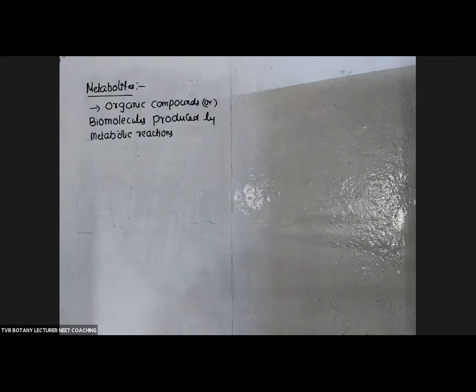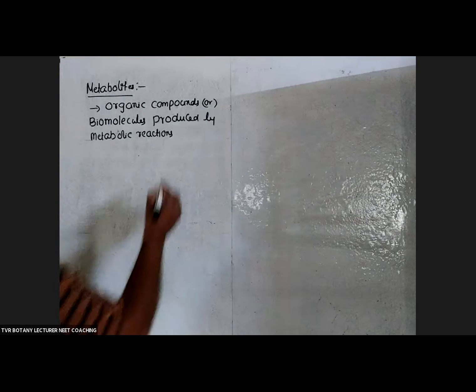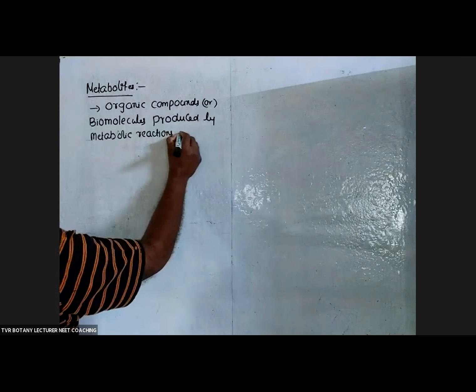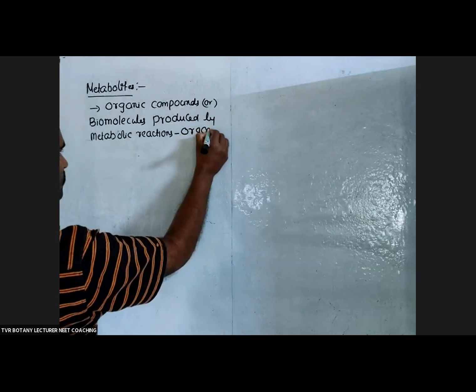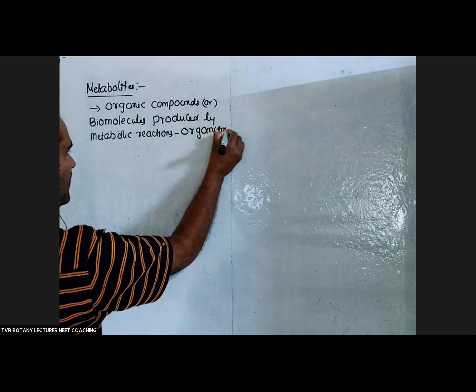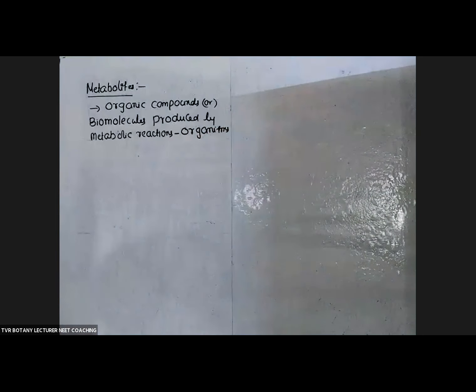All organic compounds which are produced by metabolic reactions inside the organism, in the body of the organism, are called metabolites.